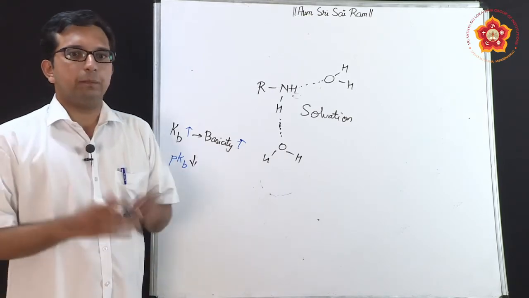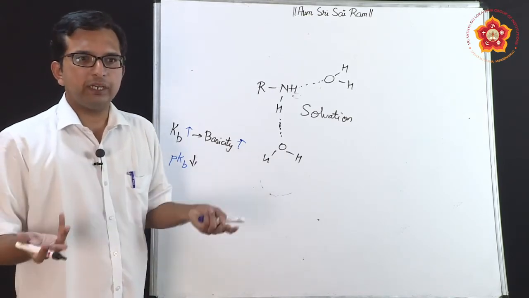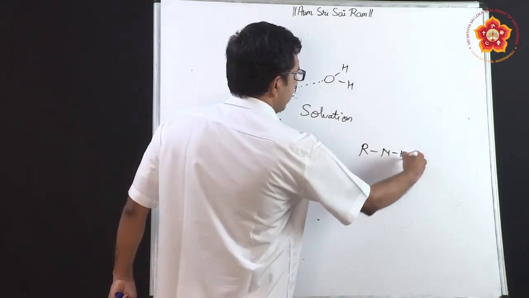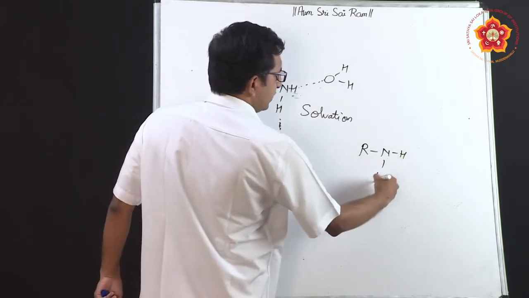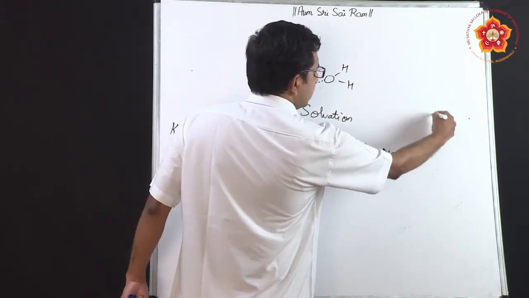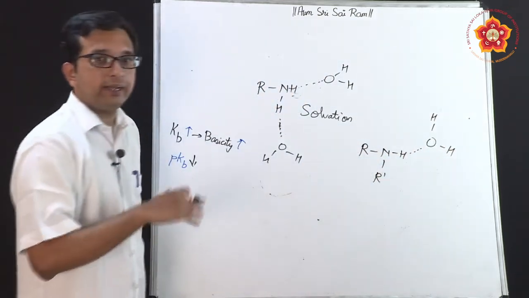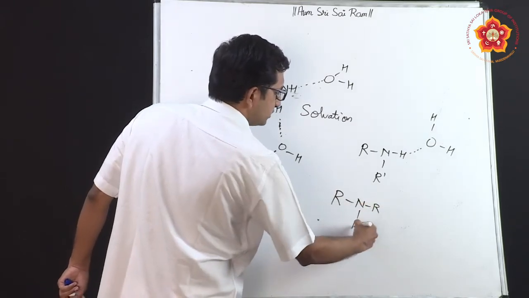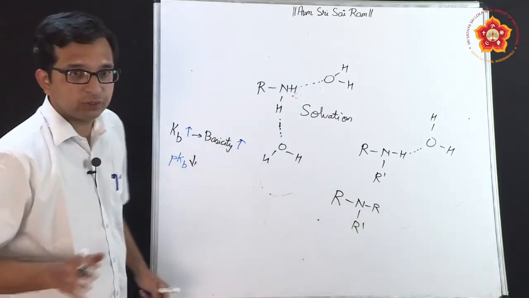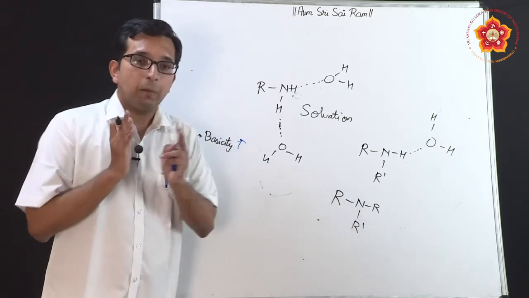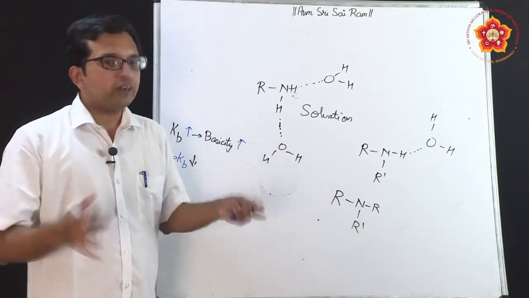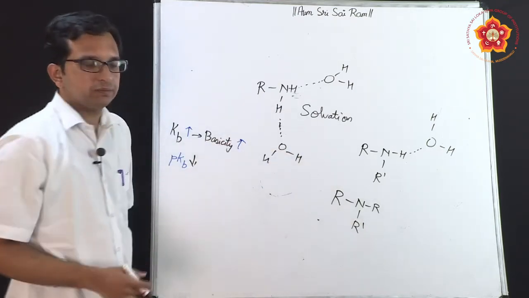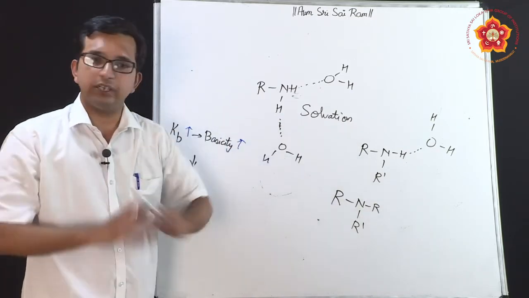The better the mixing of the compound with water, the more stability will be present. Now, when I take a secondary amine, RNH, this is one part of it, and if I have an R dash, I can say that there is this effect of secondary amines with water, but the same thing you will not be able to see in tertiary amines. Tertiary amines cannot have any such hydrogen bonding because there is no acidic hydrogen along with the nitrogen atom. So, a better solvation is obtained in primary amines. In secondary it is comparatively less, and in tertiary it is almost nil.